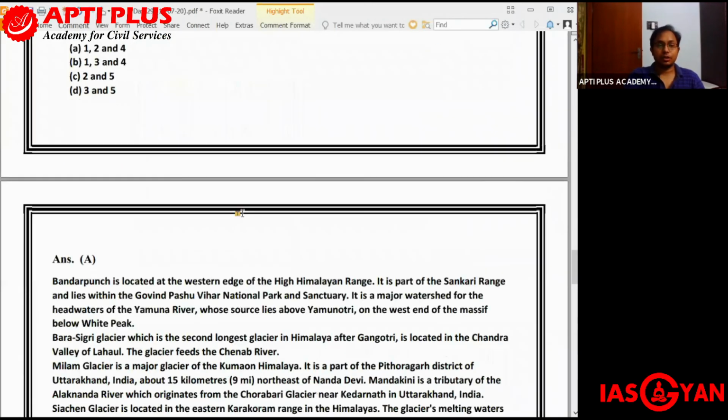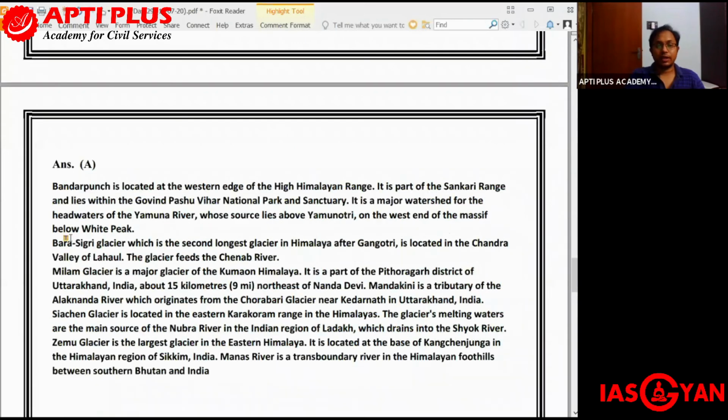The Bandarpunch Glacier is located on the western edge of the high Himalayan range, as part of the western Himalayas. It is part of the Sankari range and lies within the Govind Pashu Vihar National Park and Sanctuary. So it's very important that you remember this.